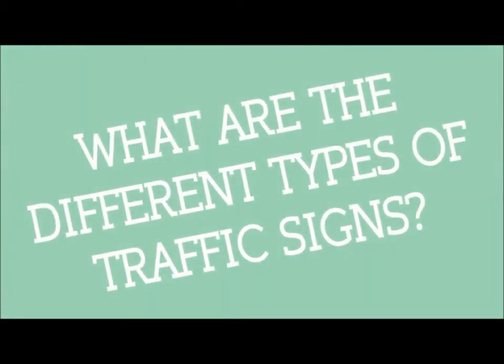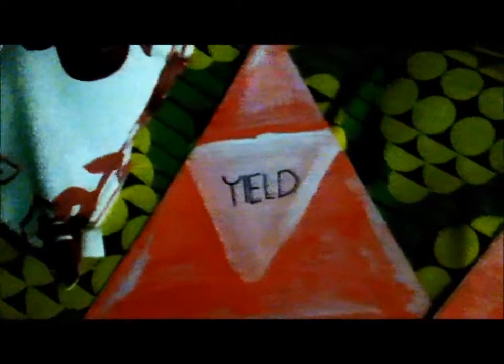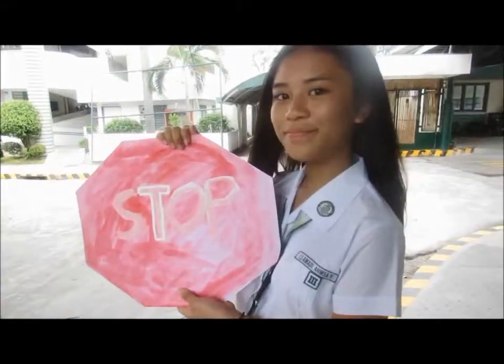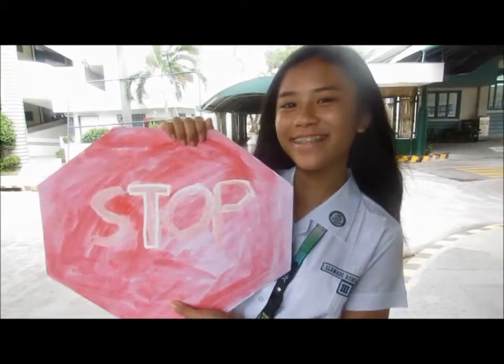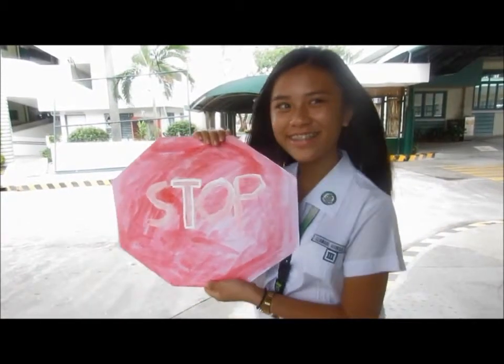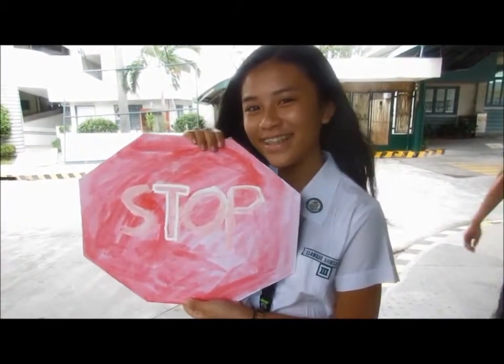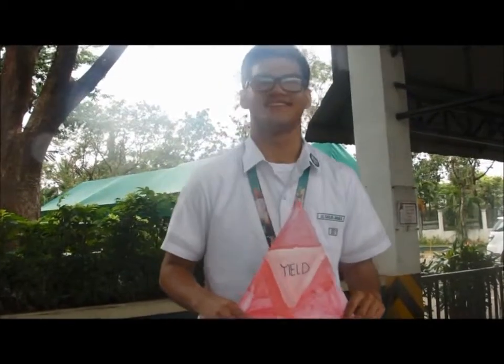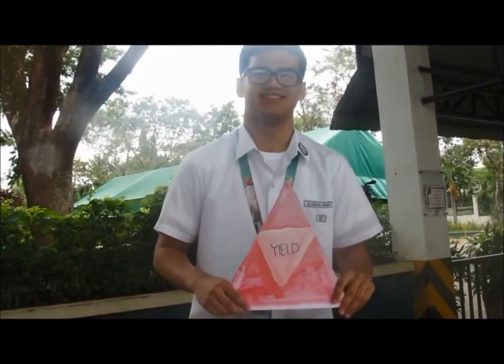What are the different types of traffic signs? Regulatory signs. These signs give drivers and pedestrians a direction that must be obeyed. An example would be the stop sign. The vehicle must stop and check if anyone or any other vehicle who first entered the intersection will pass and must proceed carefully. Another example would be the yield sign. The vehicle must stop completely. Let all pedestrians and vehicles pass before you enter an intersection or join another roadway.